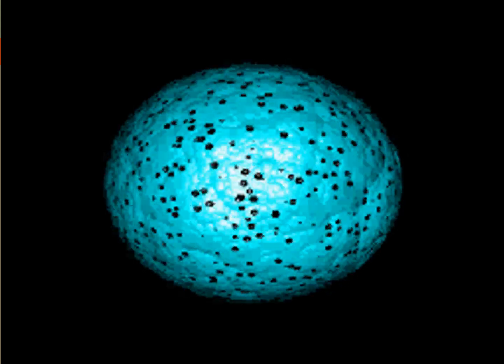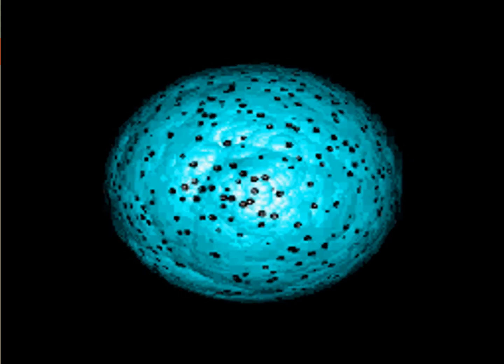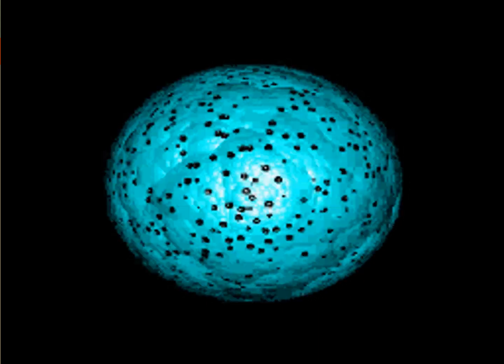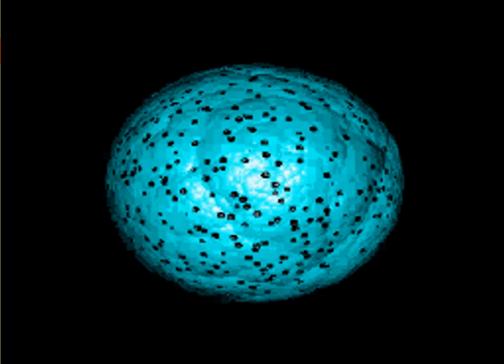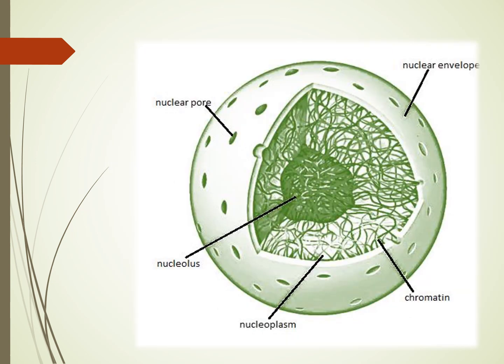This is how it looks. So you basically have the black spots that you see, they are the pores in the nucleus which help materials to come in and materials to go out. The nucleus has a very important component in the middle which is called the nucleolus. Alright, so the nucleolus is one component which is very important.